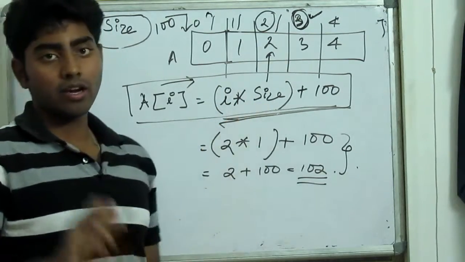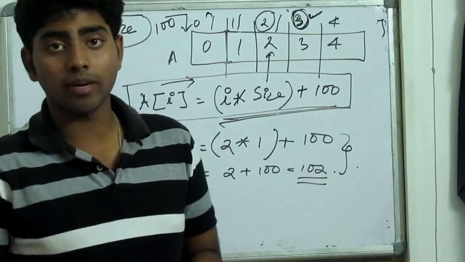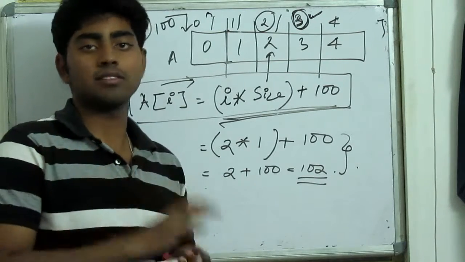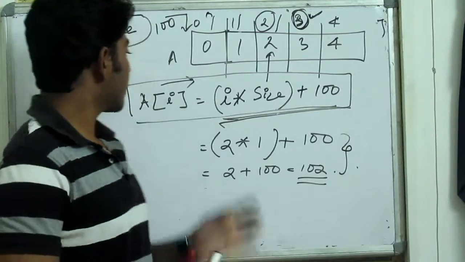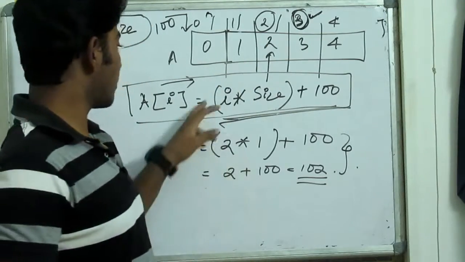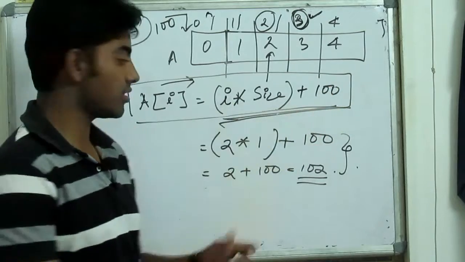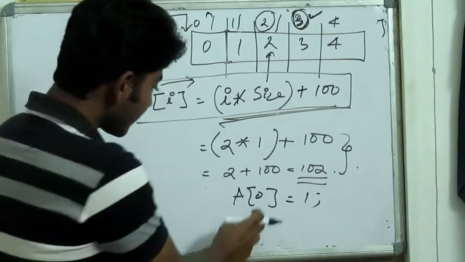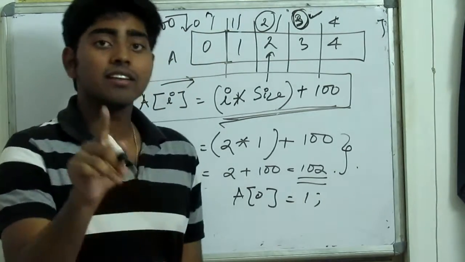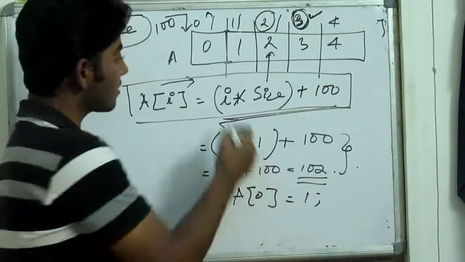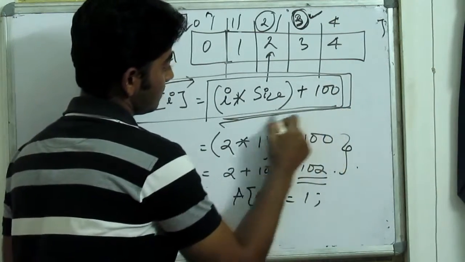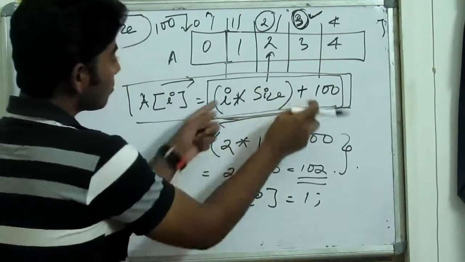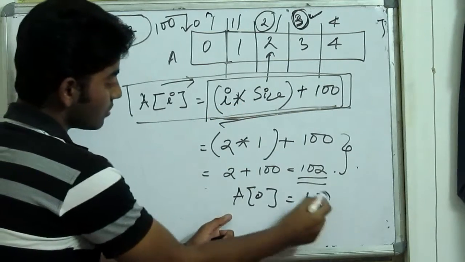Now the obvious question will come into your mind: you must have done some type of coding. In the C programming language, in order to go to some element, we never use this formula. We just directly write A[0] equals 1, isn't it? This A[0] equals 1 is at user level. Our operating system is going to do this calculation. Once your compiler has compiled the code, it is the job of the operating system to do this necessary calculation for you. This is for the user.